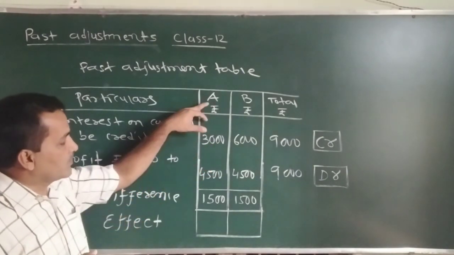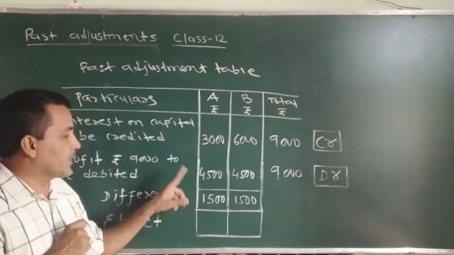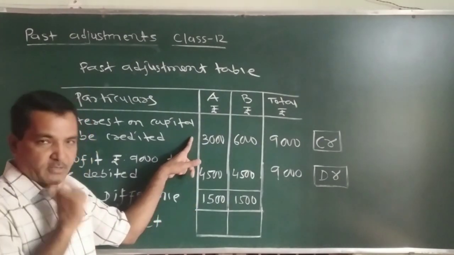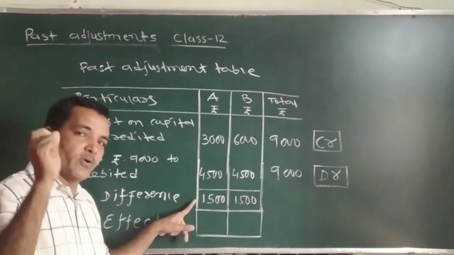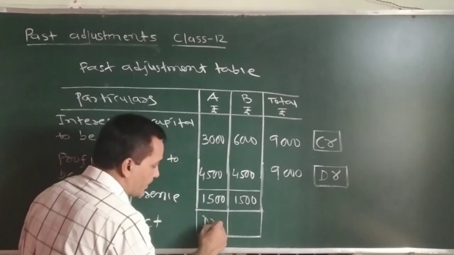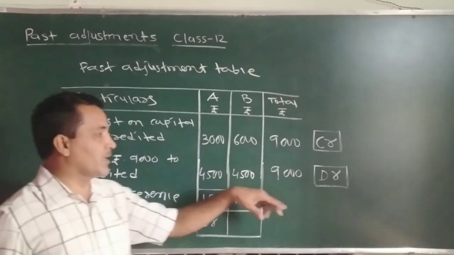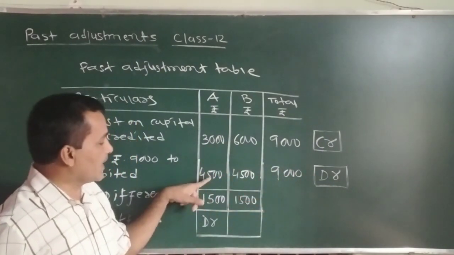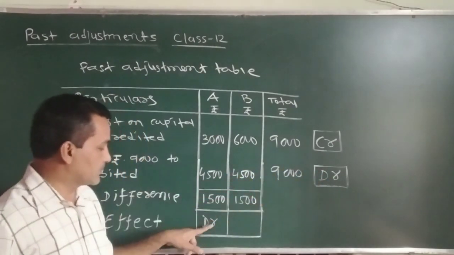So in case of Mr. A, 1,500 rupees is credited more because as a share in profit 4,500 is credited, but actual credit should be given of 3,000 only. So 1,500 is credited more, and when any amount is credited more, as I told you earlier, we give debit effect. So 1,500 would be debited. Or you can see here, credit is 3,000, debit is 4,500. So 4,500 is higher, 1,500 higher here. So 1,500 rupees will be debited.